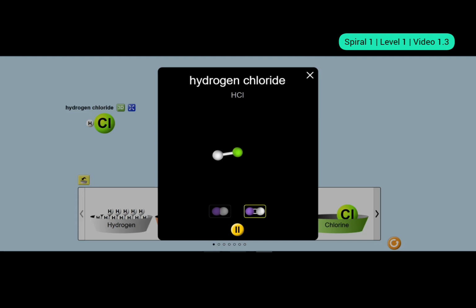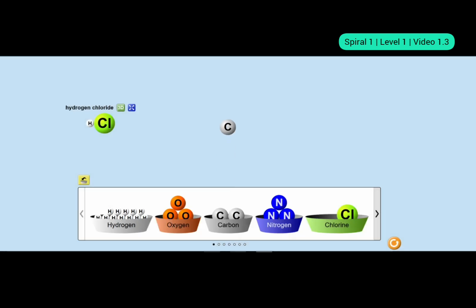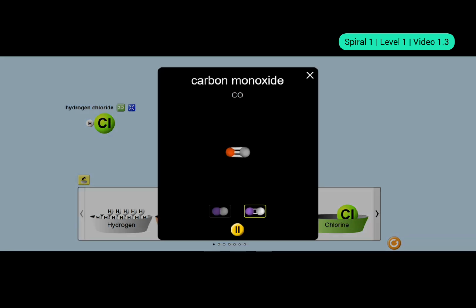Okay, let's build another diatomic molecule. This time we are going to build CO. What is that? Carbon monoxide. Let's see how it looks. You see, carbon and oxygen are almost close. Their size is the same, right? Keep observing and try to relate it when we study the different sizes of atoms of different elements.